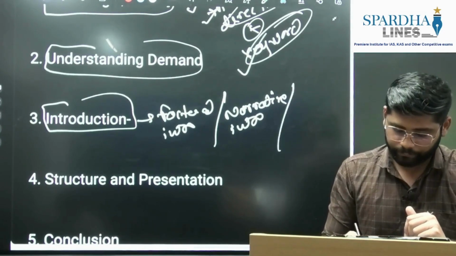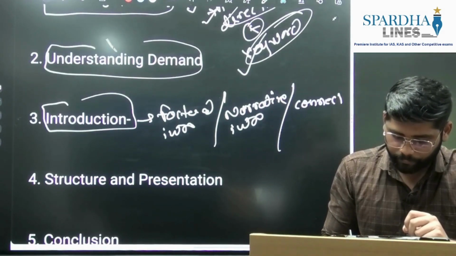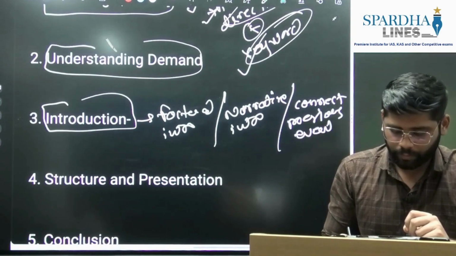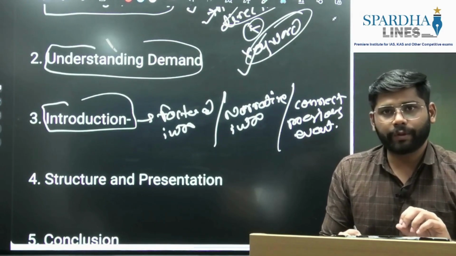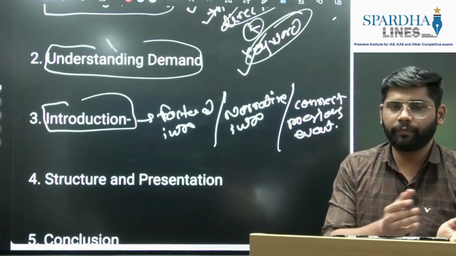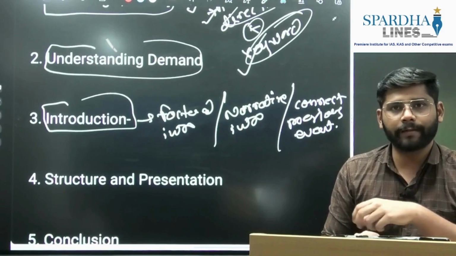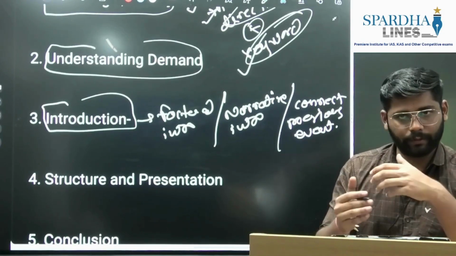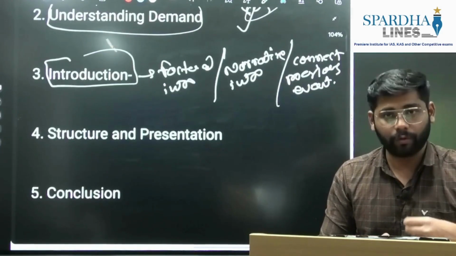The third part is to connect it to a previous event. For example, if the question is about the Swadeshi movement, we can connect it to the previous big movement, that is the partition of Bengal. From that we can bring flow into the answer. Again, when we are concluding the question, we'll see the conclusion there.